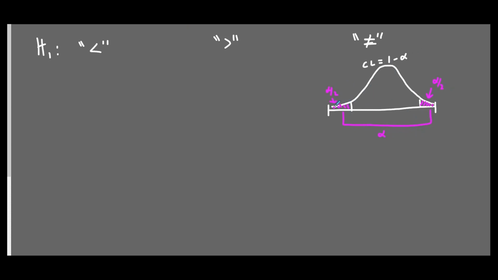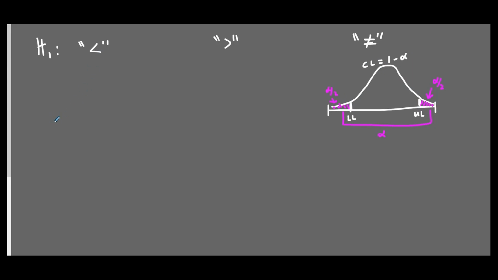Just by random chance, if you fall into one of these tails, then you're outside of the confidence interval. The confidence interval is defined by the confidence level in between. If it's 95%, then this is the middle 95%. This would be your lower limit and this would be your upper limit. So the probability of falling outside of that would be alpha, and if you fall outside of that, then you're going to reject the null hypothesis.